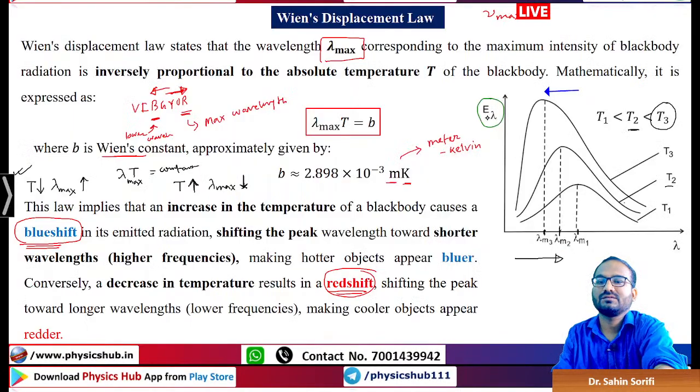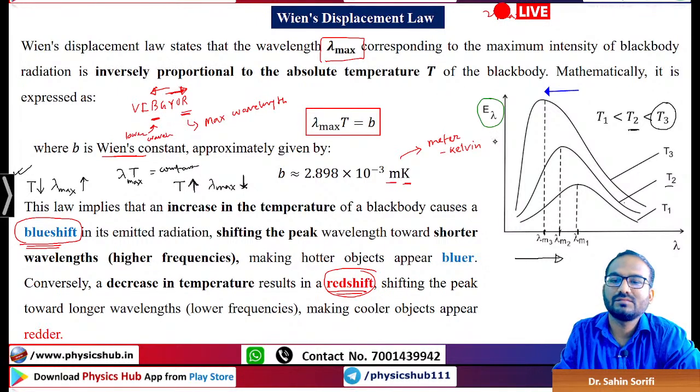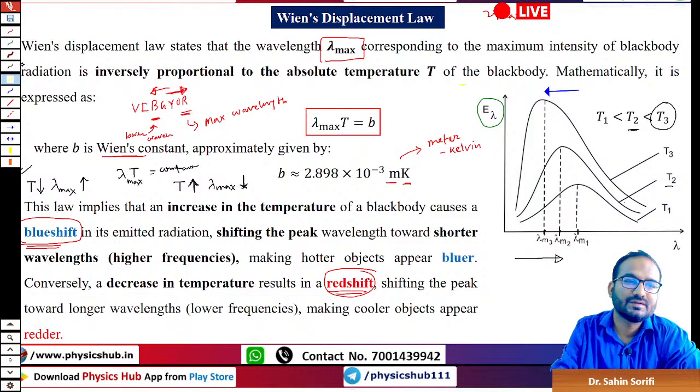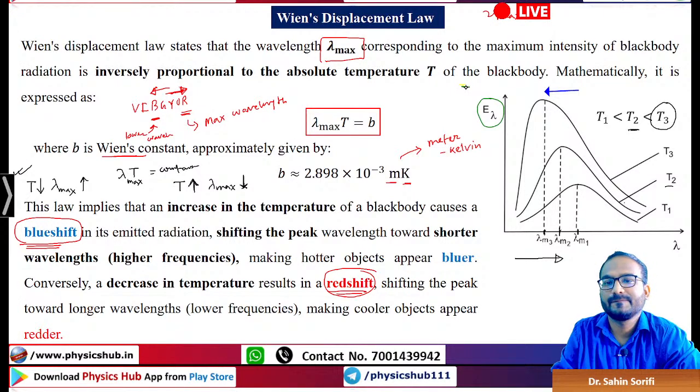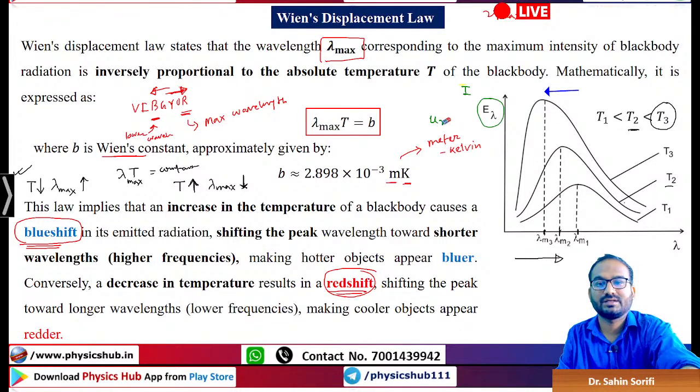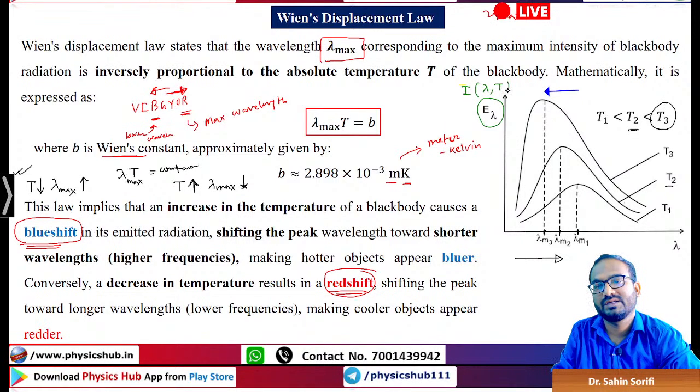So this is like the total energy, or let's call it simply intensity, or U nu d nu we can say. So we are talking about lambda, so that is why it is I of lambda, T actually.